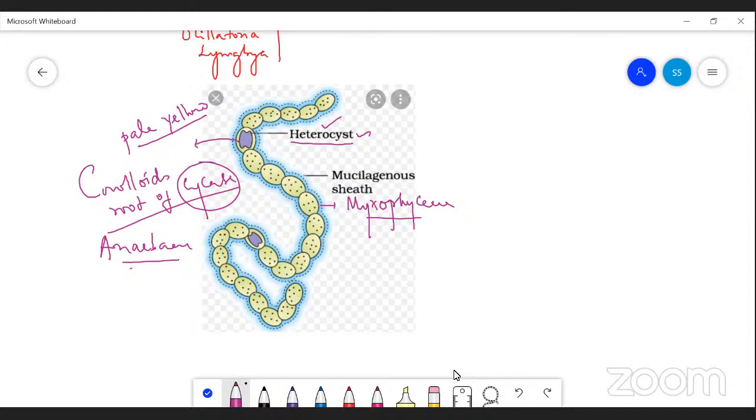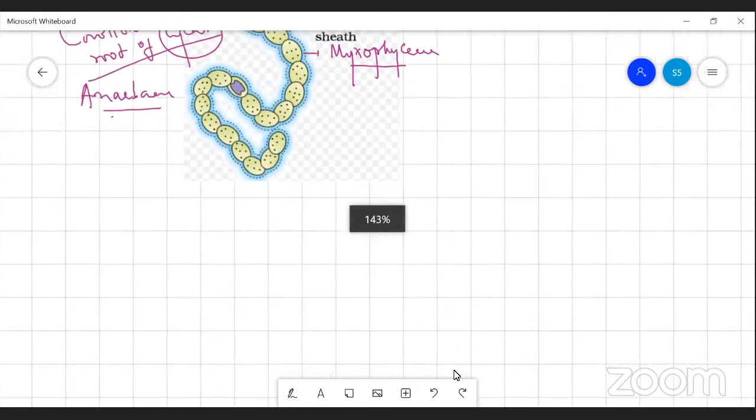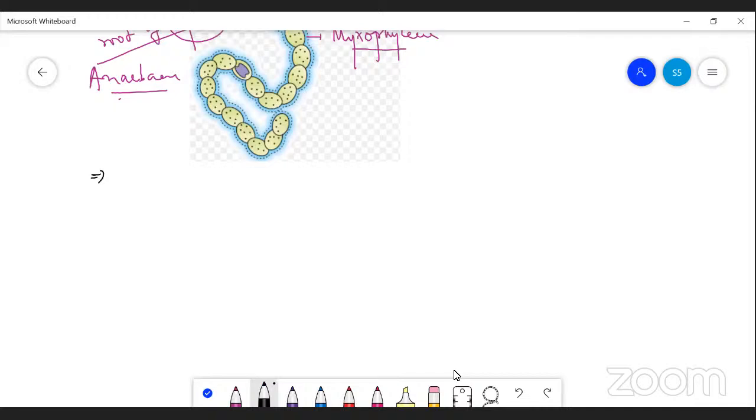These are the first oxygenic organisms, reported to evolve oxygen during photosynthesis. Keep in mind, remember, these are the first oxygenic organisms.